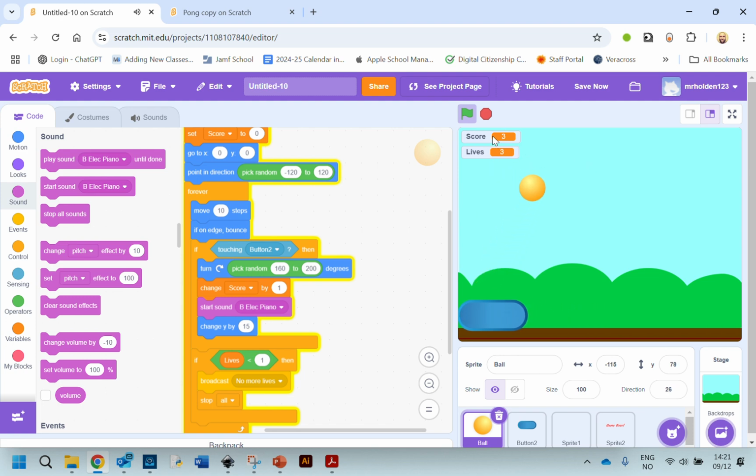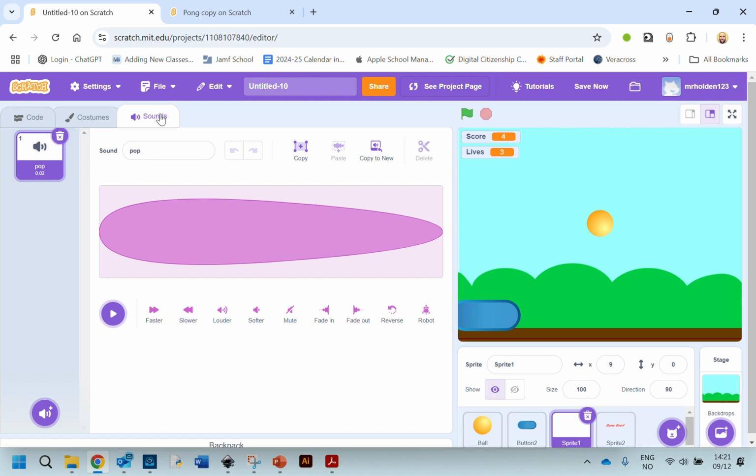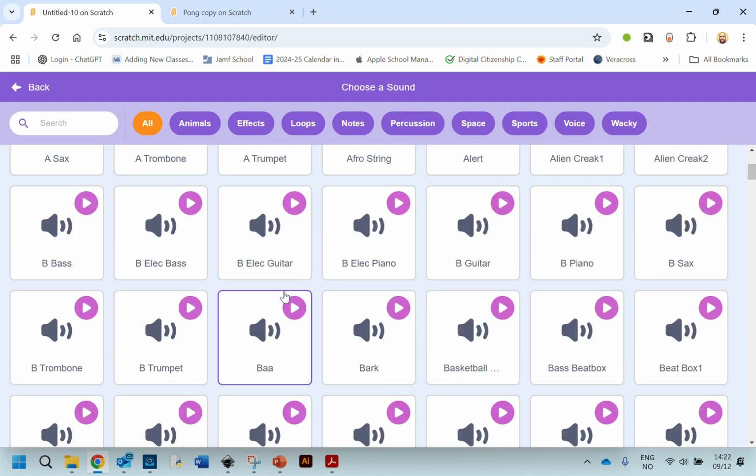Oh yeah. Very nice. And then we need a sound effect for the sprite 1 when it's touching the ball. So we have to make sure we're on sprite 1 down here, and then do the same thing. Sounds, and then choose a sound. So maybe something like a bass sound. Yeah, that's the one I'm looking for.